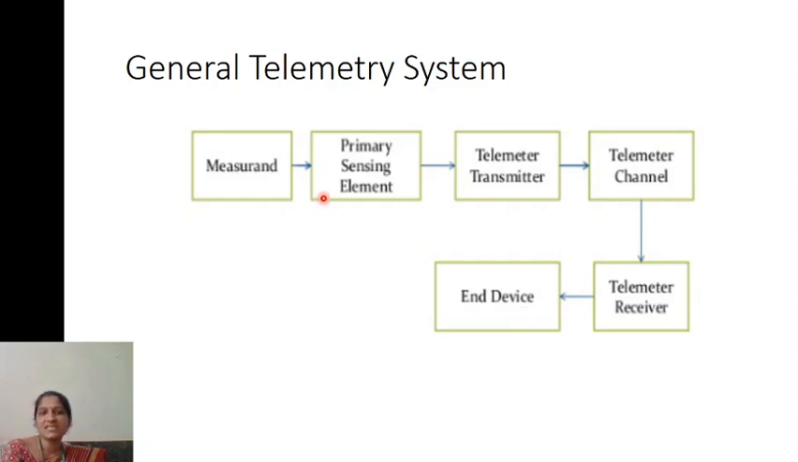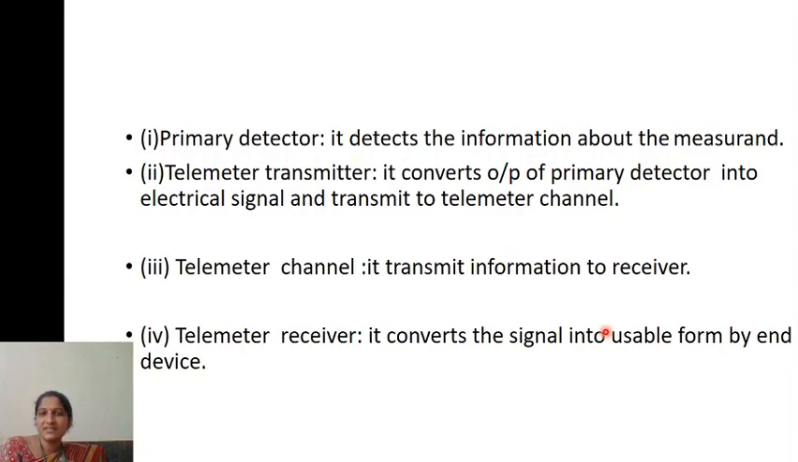Okay, this is the general telemetry system. How the data is transmitted from the inaccessible location to the accessible location is called the telemetry system. So we can discuss one by one here.